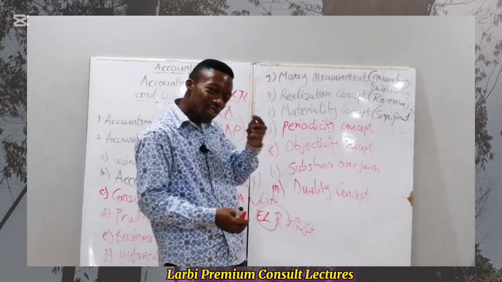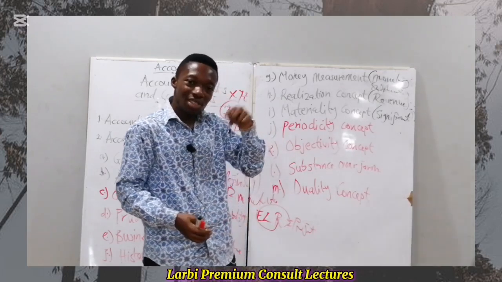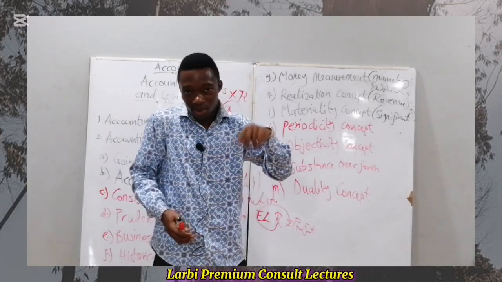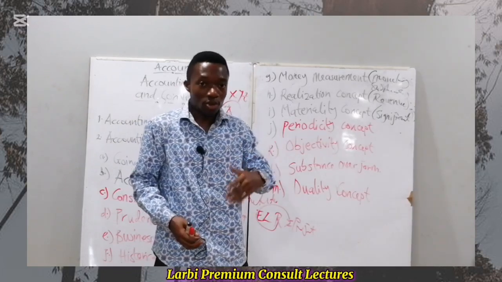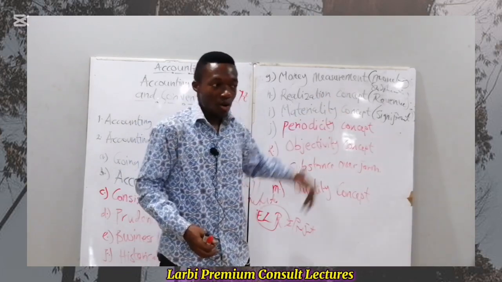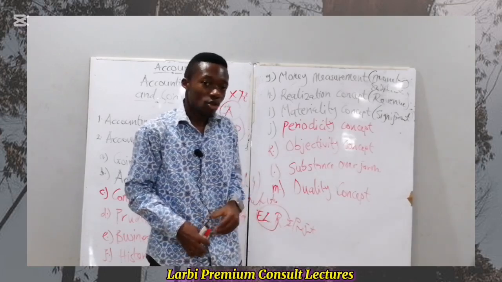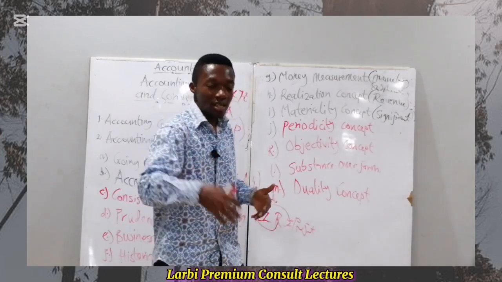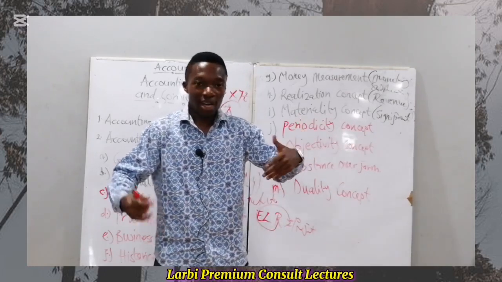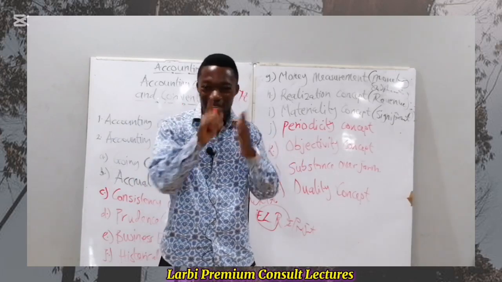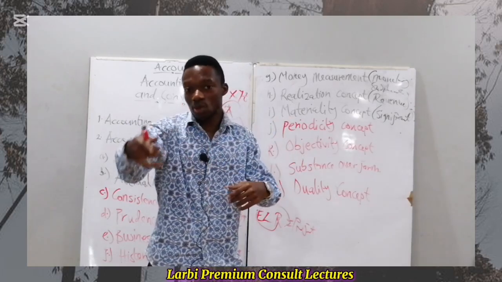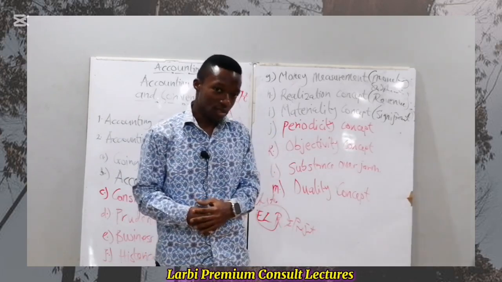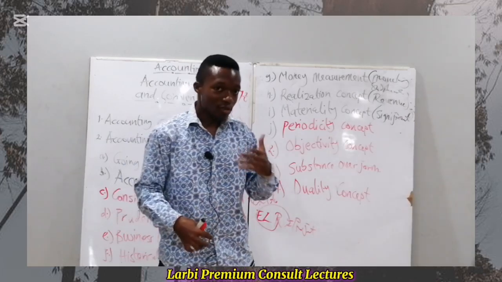So that means that the 50,000 is worth significant. You can't include that 50,000 in your financial statement, knowing that the person has paid for it, and say that the stock is still in your possession. No, when you do that, it has a significant effect on the decision that users will make. You must find a way of disclosing that the customer has paid for it, and therefore we can't include it as part of our closing stock for the period. So we'll have to disclose it, but as part of the notes to the accounts. So that is the concept of materiality.